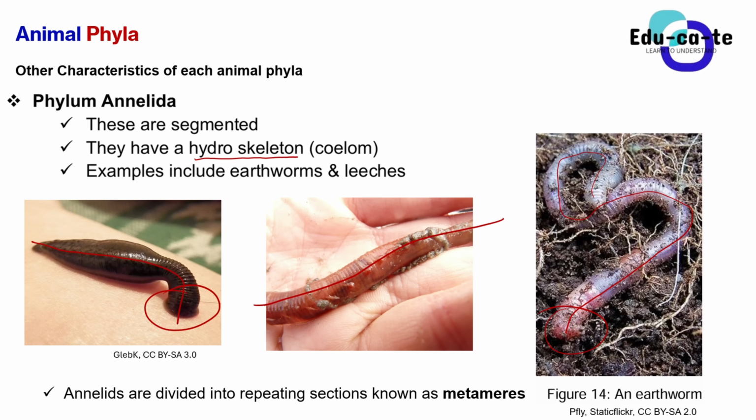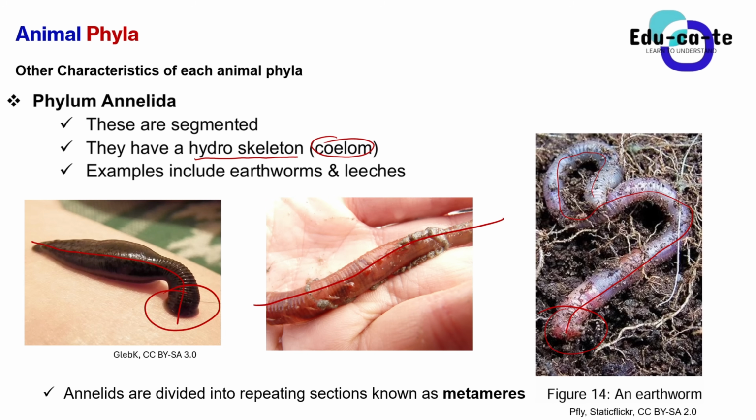What do I mean by a hydroskeleton? Because they don't have bones. You can see that these animals are just worms, guys. It's obvious they don't have bones like you as a human being. So what is their skeleton? They've got a hydrostatic skeleton. It's known as a hydroskeleton or a hydrostatic skeleton. That hydroskeleton is developed by the coelom. So since they're coelomate, their coelom provides them with a hydrostatic skeleton.